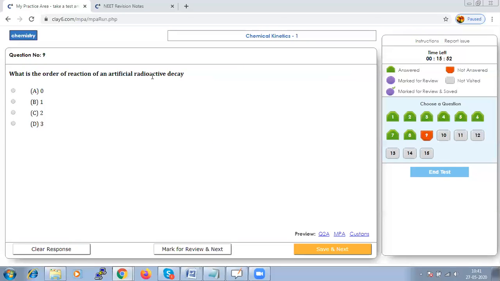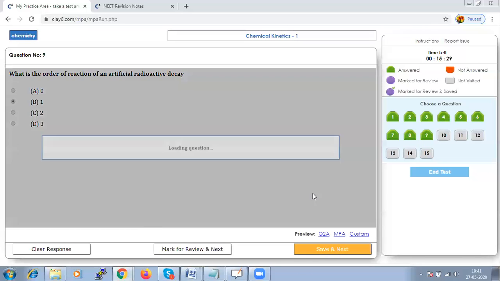So we can say that radioactive decay is a first order reaction process, because according to us, if the rate of a reaction is going to depend upon the concentration of one of the reactants, then we say that it is a first order reaction. Hence our option should be B. Let us save that and go to next.